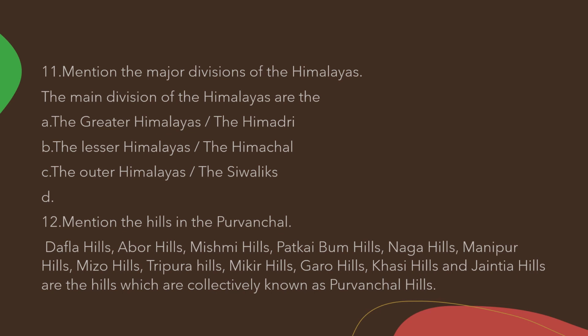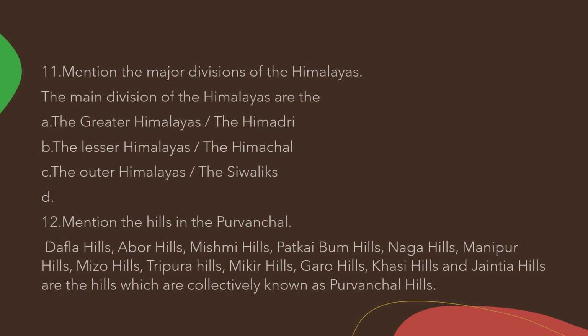And particularly the Himalayas in the central part are again divided according to the height of the mountain. The highest part is called the Greater Himalayas, the Himadri, the center part is called the Lesser Himalayas or the Himachal, and the lower part is called the Outer Himalayas or the Shivalik Hills.